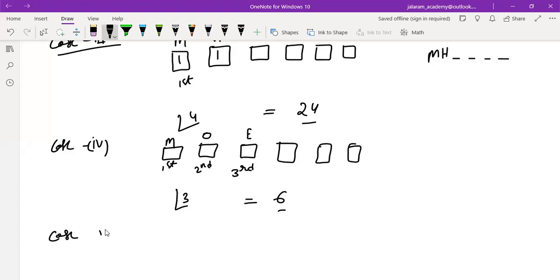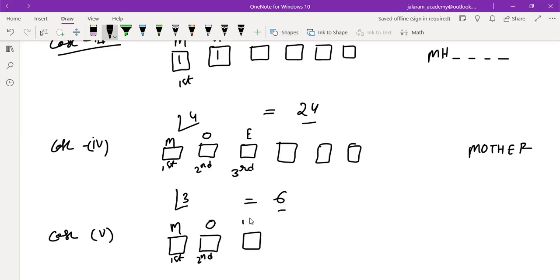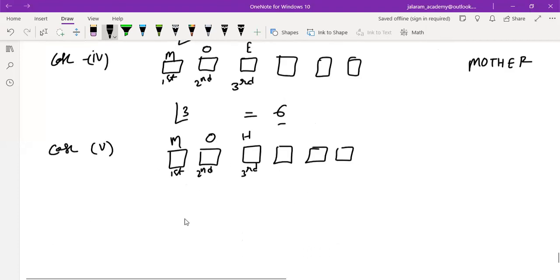And in case fifth, if M is the first letter, O is the second letter, what could be the third letter? Can you tell? Out of the letters, sir, H. Yes, sir. Also not the correct spelling for mother. And factorial three words are again discussed. Still we have not reached the word mother.